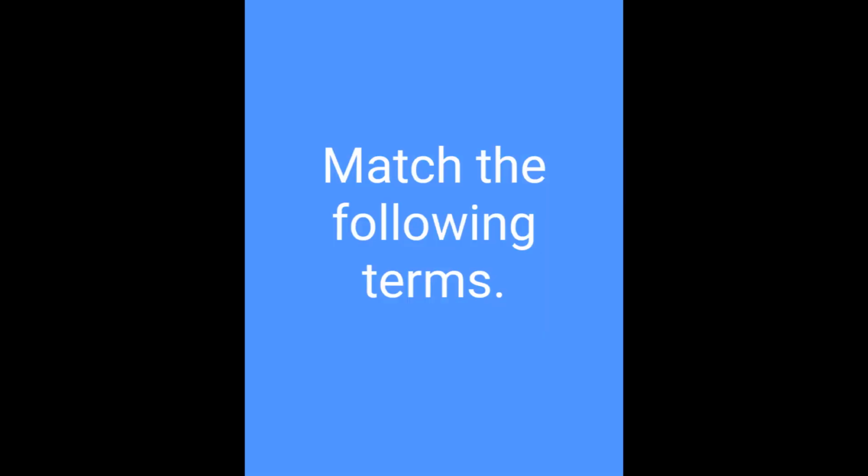Then coming to the second question, match the following terms. Deaf will match with hearing aid, because a hearing aid is a small hearing device that is used by the people who can't hear. Then raised dots: Braille is a language with raised dots and it is used by the visually challenged people, as I discussed earlier. Then can't walk will match with wheelchair. People who are not able to walk use a wheelchair, which makes their movement very easy.